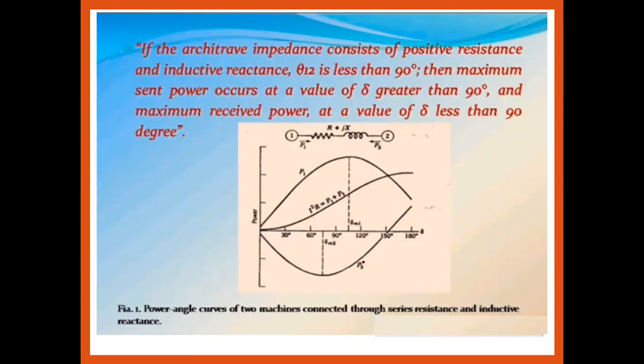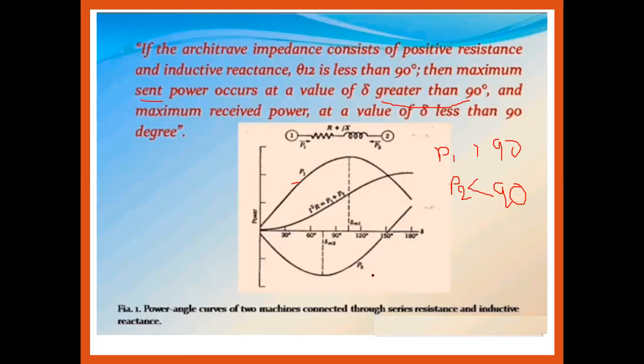The maximum power sent occurs at theta 12 less than 90 degrees, and the maximum power for the sending end P1 occurs at delta greater than 90 degrees, and P2, the maximum power at the receiving end, is always less than 90 degrees for P1 and this is for P2.